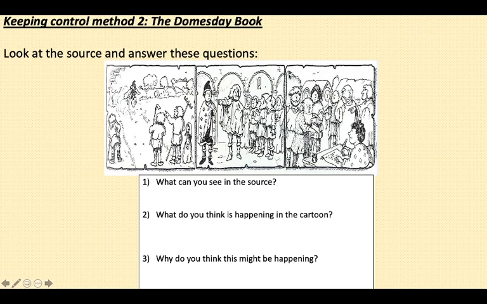In the next section, it looks as though a man is pointing to one of the lords, and then we've got him giving instruction, potentially, or telling them what they have to do. And then in the third section, we have some people, like the thanes, lining up to give information potentially. Okay, and we can see that somebody is writing this information down.